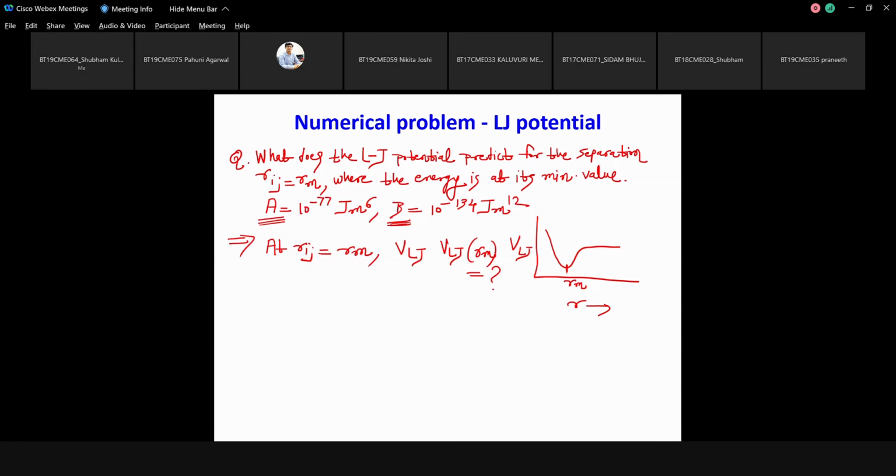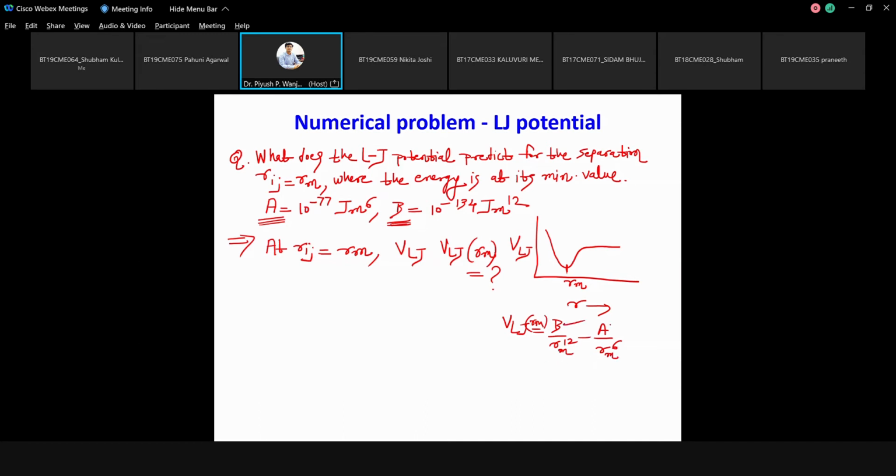So like B by R power 12 minus A by R power 6. In that formula, you have to substitute the values. Suppose you are talking about this AB form, V of LJ is equal to B by R power 12 minus A by R power 6. Suppose V of LJ of Rm I have to evaluate. So B by Rm power 12 and this should be A by Rm power 6. So this is what you have to evaluate.